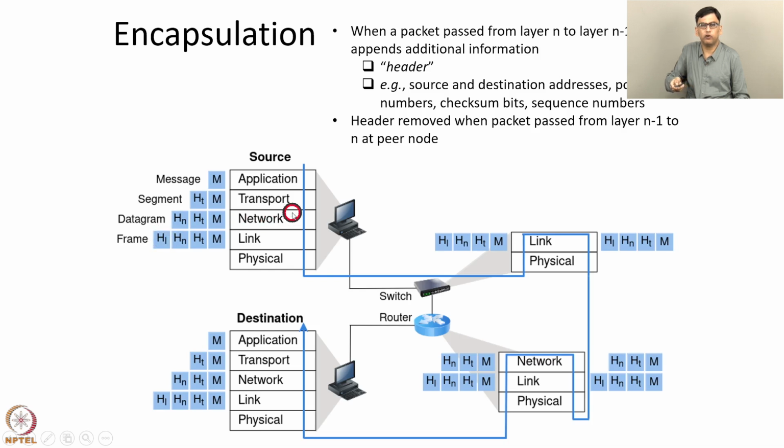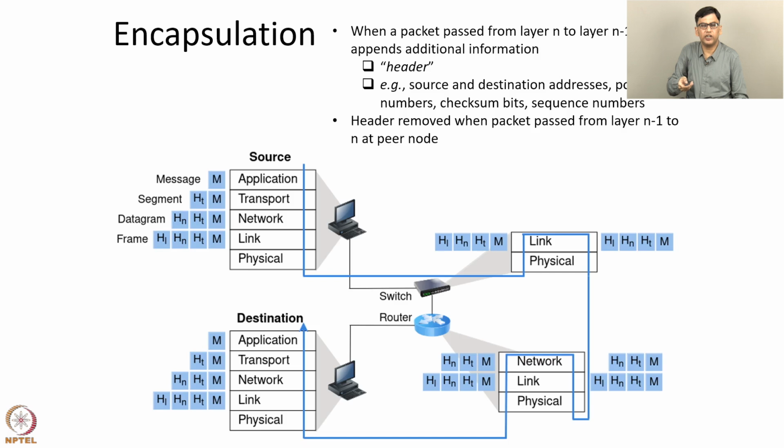And this header is removed when the packet is passed from layer n-1 to layer n at the peer node. So for example, when the packet reaches its destination and the physical layer passes the bits to the link layer, then the link layer removes the link layer header and then passes the rest of the packet to the network layer. So HL is removed by the link layer, then HN is removed by the network layer, and so on and so forth.